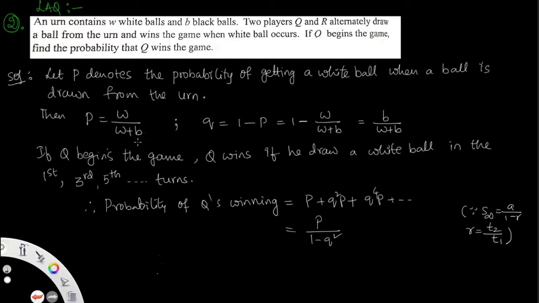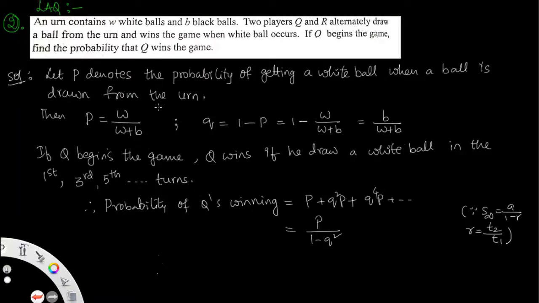The remaining, not getting a success, means getting a black ball. So that is B by W plus B, or else Q equal to 1 minus P. So that is 1 minus W by W plus B, then you get B by W plus B. So this is the probability of getting a white ball, and this is the probability of getting a black ball.